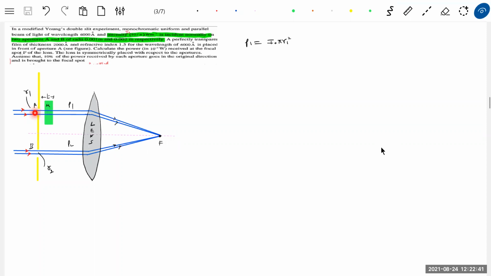So now, intensity. What is the power? That is the power of the beam passing through slit A: intensity into the area. Power of the beam passing through slit B: I naught into pi R2 square. If you remember the basic formulas, intensity is power flowing per unit area. Okay, we got this one. Now he is asking what should be the resultant power here. So this will be